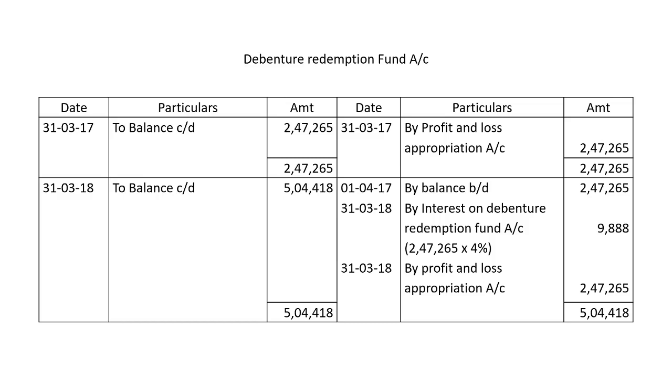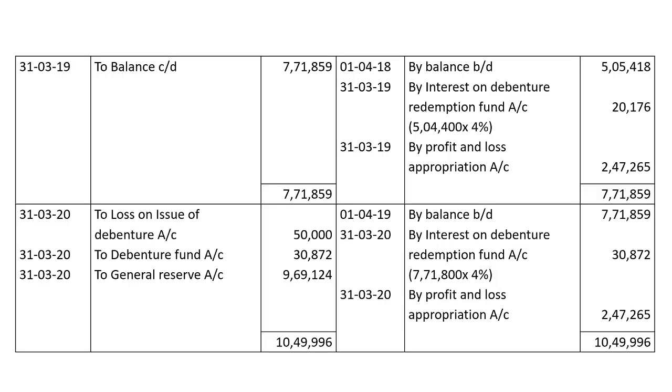The total amount available in the second year in the redemption fund account is ₹5,04,418. That will be carried down and brought down on 1/4/2018 by balance brought down ₹5,04,418. At the year ending 31st March 2019, interest will be calculated on the amount available in the debenture fund account, that is ₹5,04,418 into 4%.